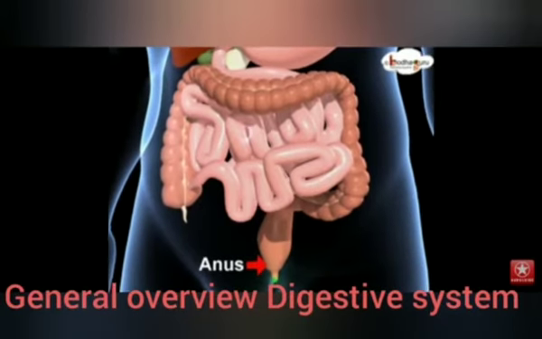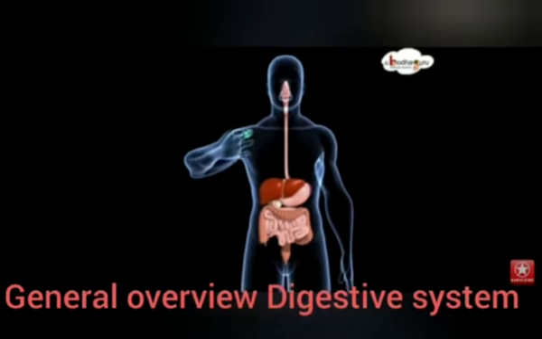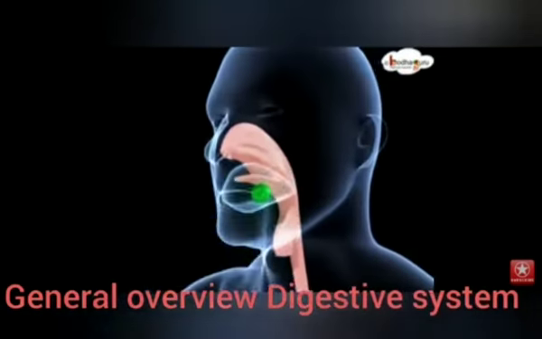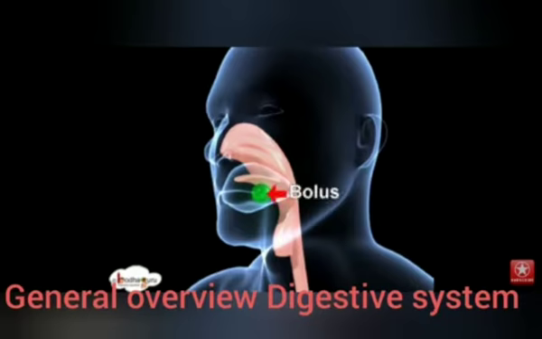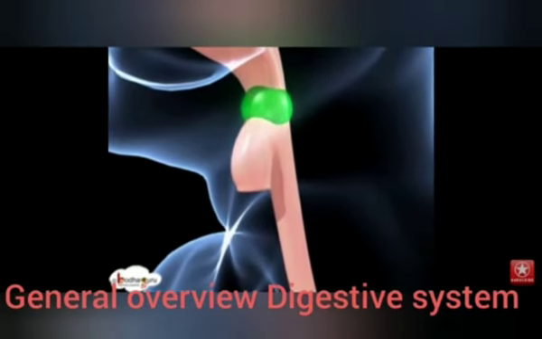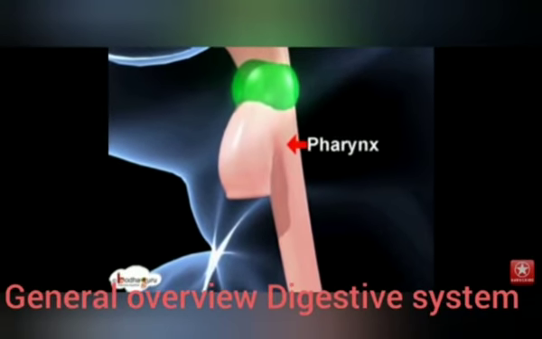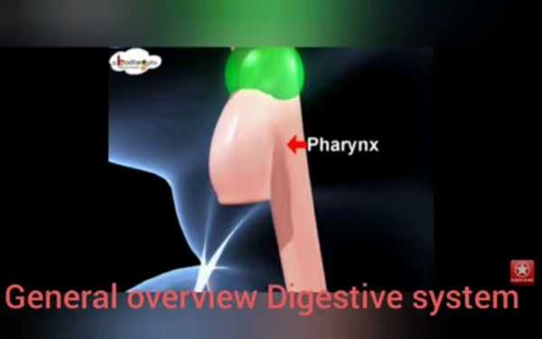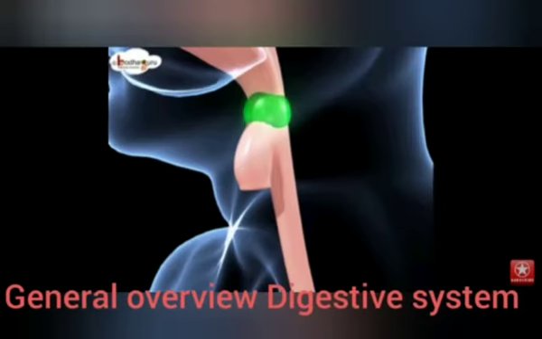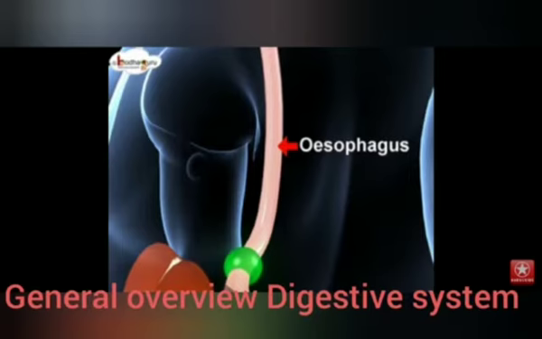So here are some components of the digestive system. It basically starts from the mouth and ends at the anus. So the first part is the mouth. The food we eat changes into a bolus, and the bolus now travels from the buccal cavity into the pharynx. The pharynx is a tube-like structure. From there, the bolus moves and enters into the esophagus.